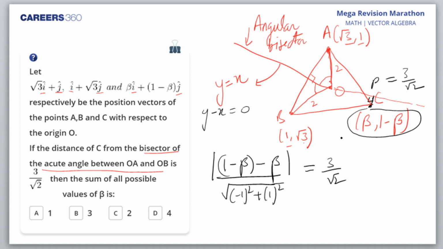Which coordinate geometry formula am I using, students? This is the distance of a point (x1, y1) from the line ax + by + c = 0, that is |ax1 + by1 + c| upon under root a square plus b square. This is the formula which I am making use of.